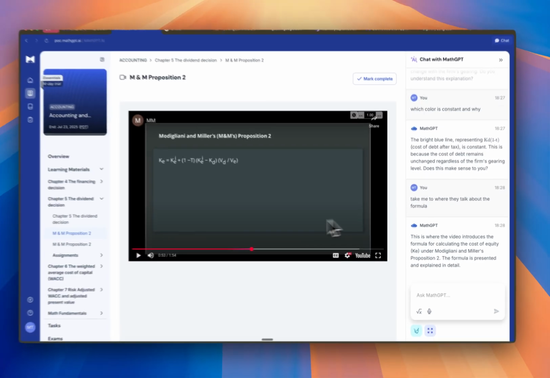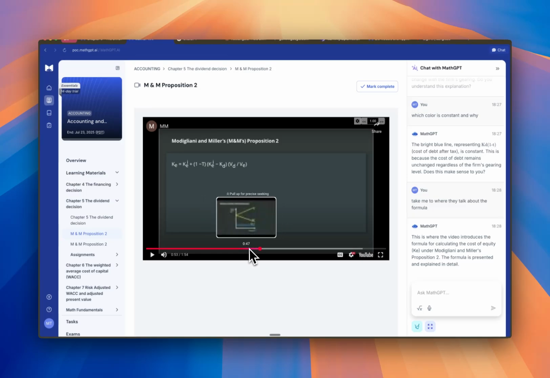Okay, perfect. So we could see that we saw a little bit of the video. It jumped straight to 40 seconds where it started talking about the formula, and we can see the formula on our screen as well now. But I think we've kind of got what we wanted out of this. We got a little bit of a refresher into what this formula is, but we got a little sidetracked. So let's go back to chapter 7.